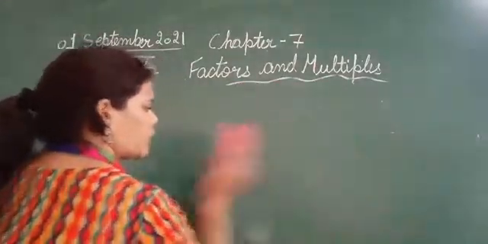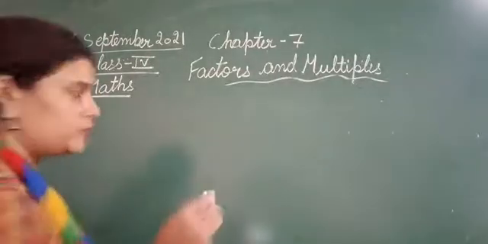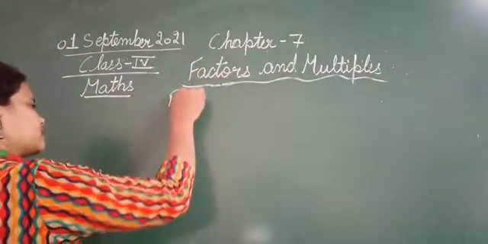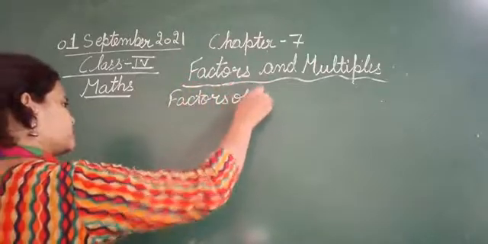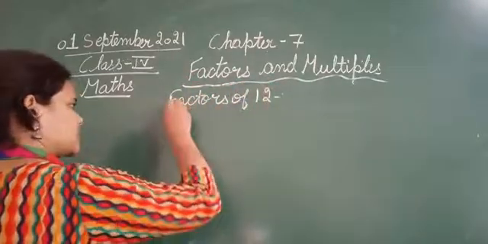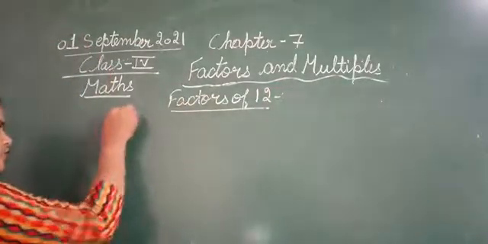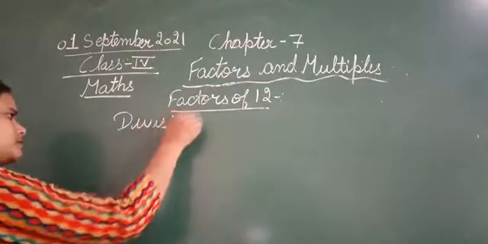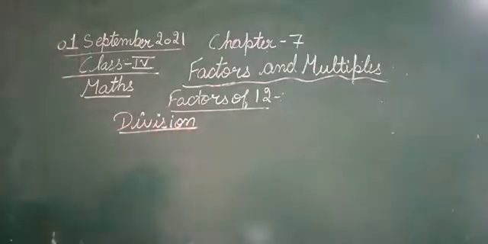Now we will find the factors of 12 by division. Before this, we found the factors of 12 by multiplication. Now we will use division for finding the factors.